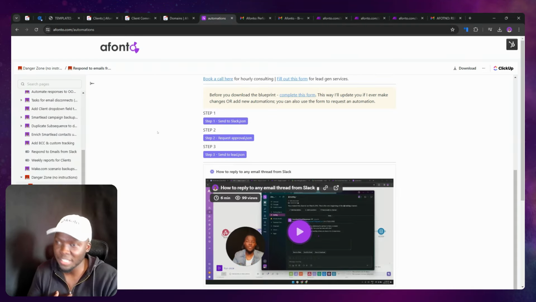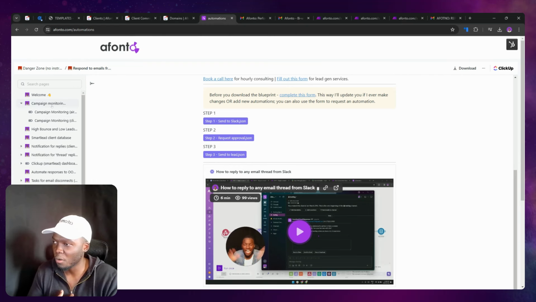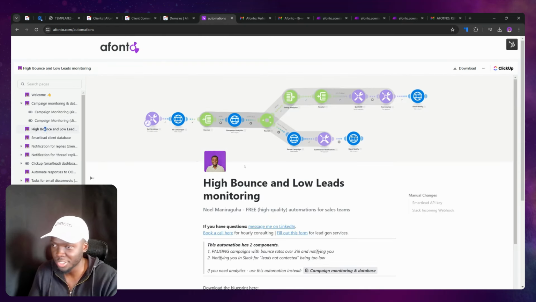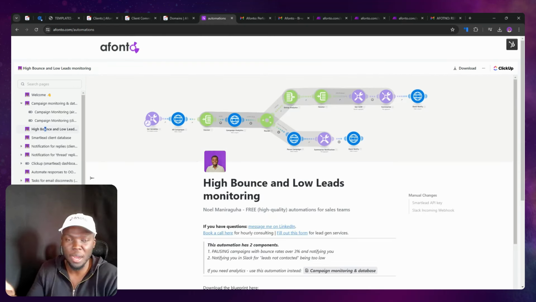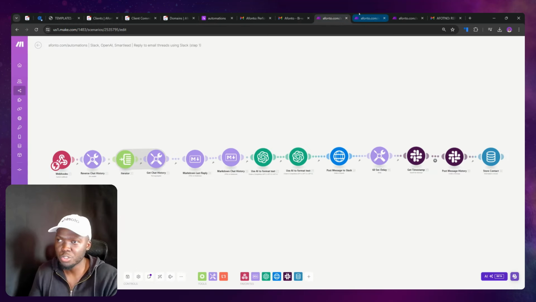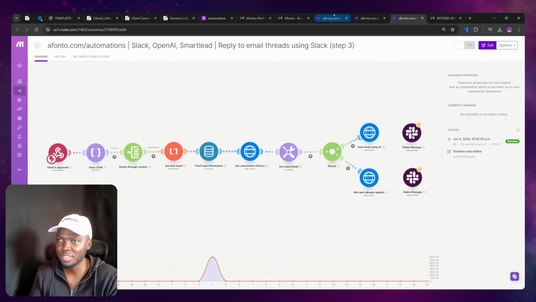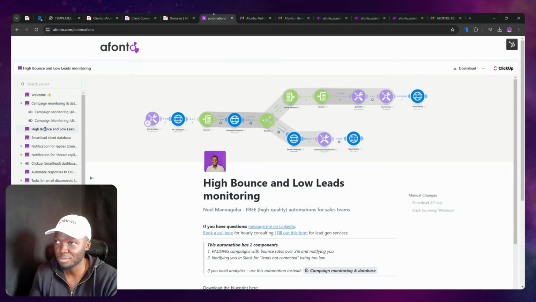And so what I typically recommend to people is to go for the simpler automations. If you don't have high bounce, low leads monitoring, you shouldn't be building anything like this. Like this stuff is just pointless, right? Make sure you have all of the basics first, right?